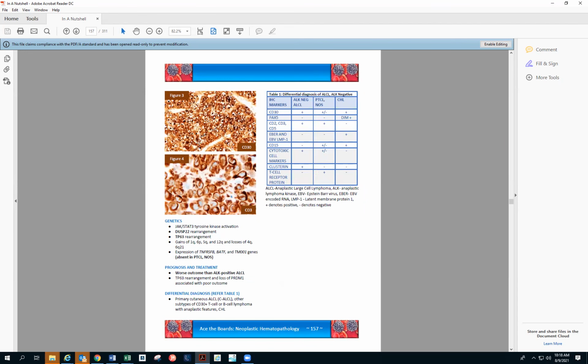So we see over here CD30 positive, very nice. You can see nuclear and cytoplasmic staining in this case. And Golgi and cytoplasmic, not the nuclear.